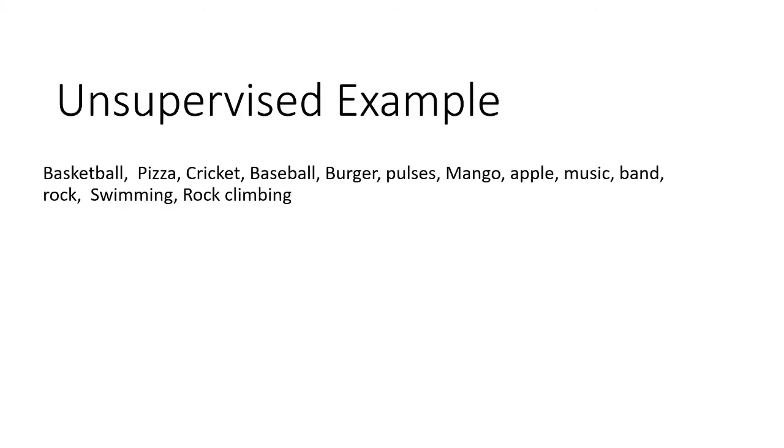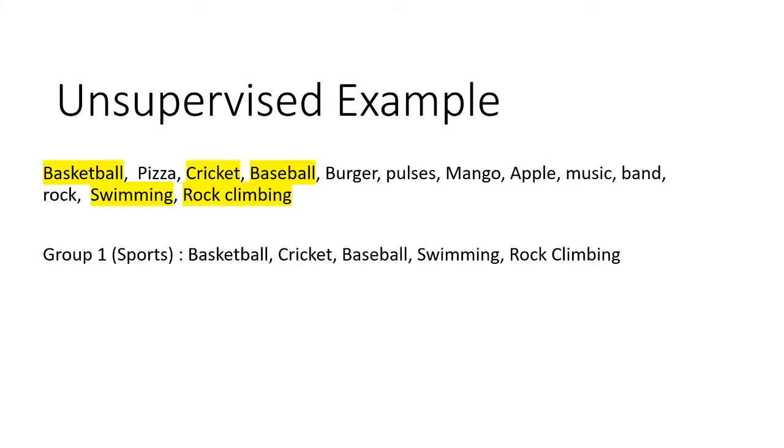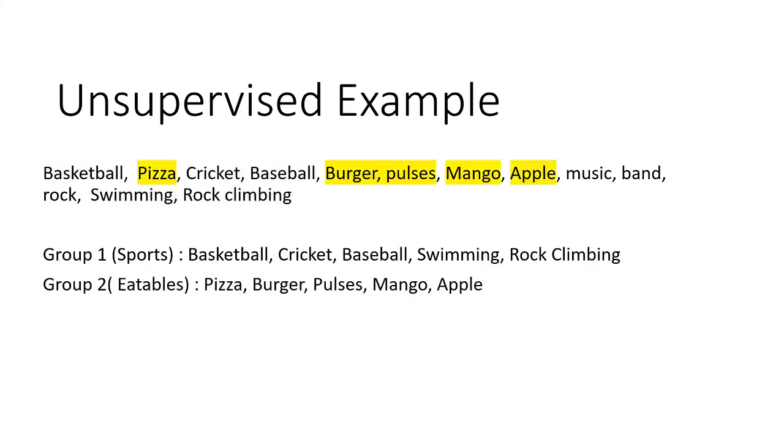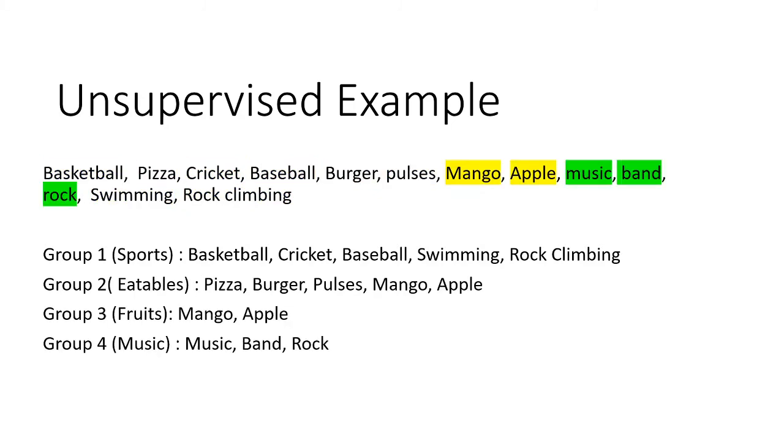Let's see a very simple example of unsupervised learning. Here we have a few keywords, and if we are asked to place them in different groups or clusters, just like our model is doing, let's see how many groups or clusters we can create out of these keywords. The first group is of sports. We placed all the sports in that category. The second, eatables, then fruits and music.